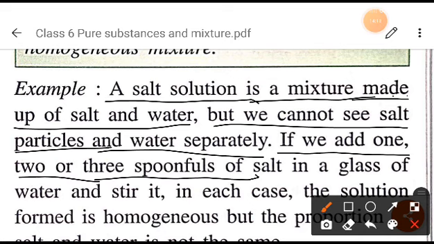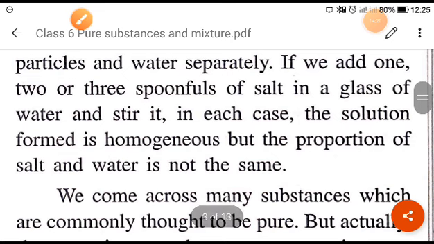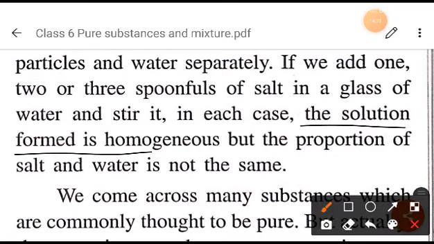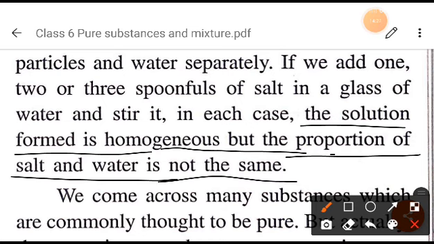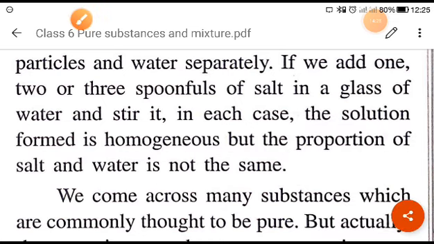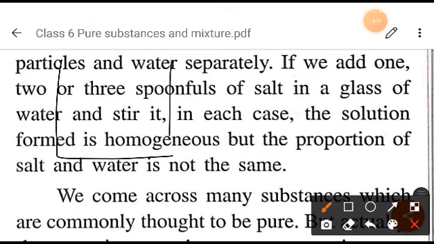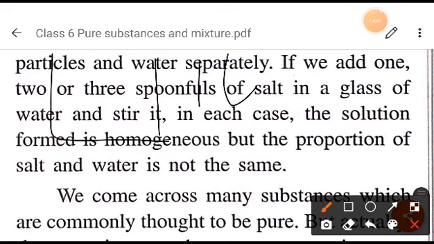If we add 1 or 2 or 3 spoons of salt in a glass of water and stir it, in each case the solution formed is homogeneous, but the proportion of salt and water is not the same. Suppose we have taken 1 liter of water and added 10 grams of sugar or salt.